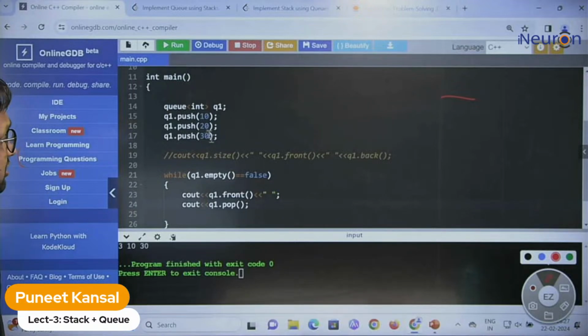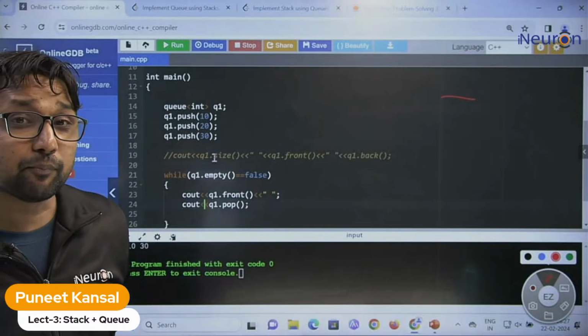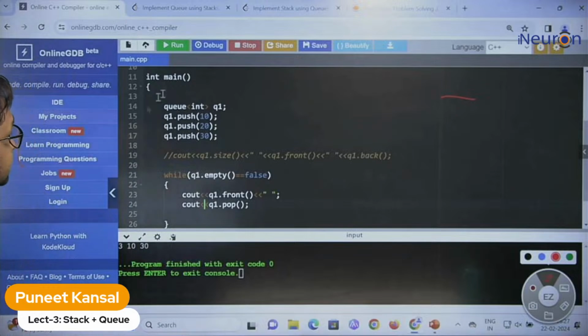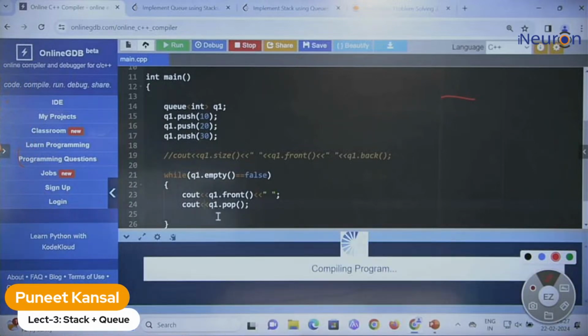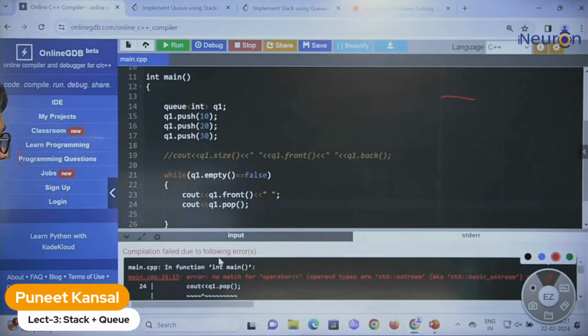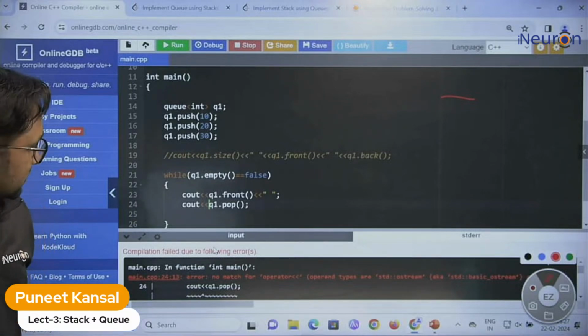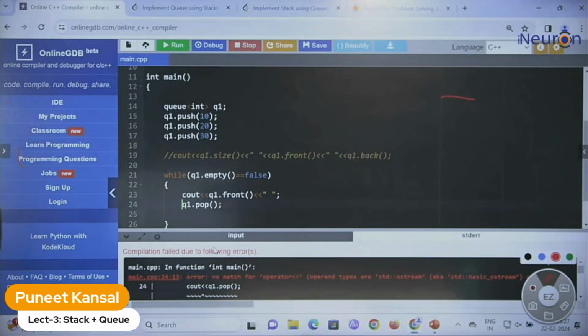Why? Because pop does not return anything. So if we run it, this will generate the error. Okay, fine, so let's remove this. Now can you tell me what will be the output?